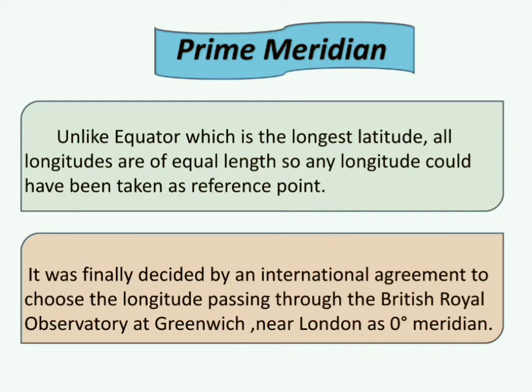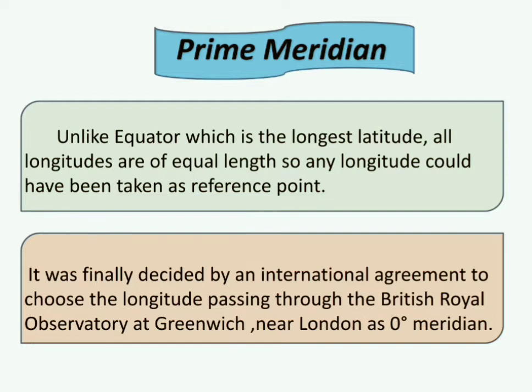Prime meridian. Unlike equator, which is the longest latitude, all longitudes are of equal length. So, any longitude could have been taken as reference point.